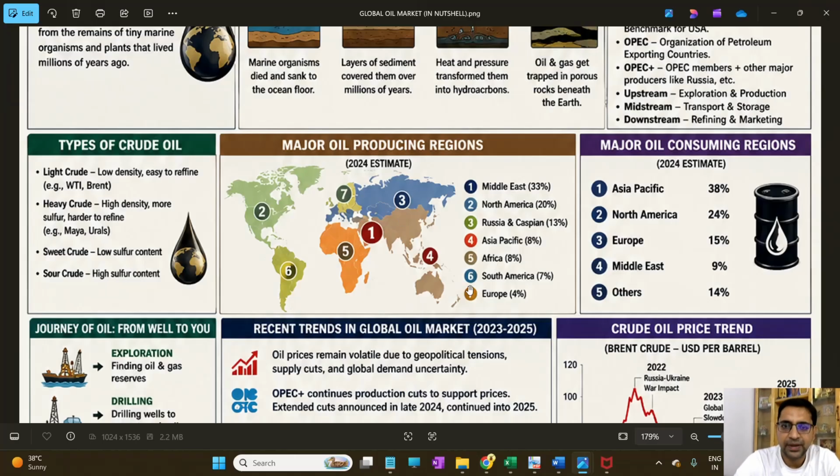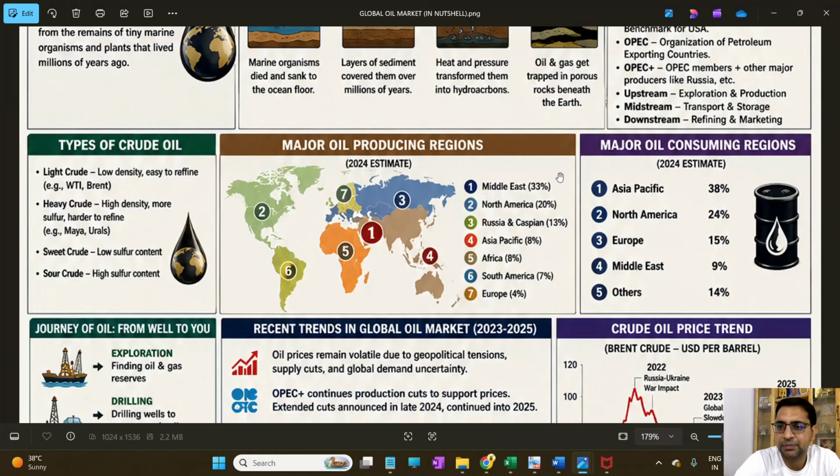Some of the major oil producing regions are, on top, the Middle East, which has 33% of the world's oil as per 2024 estimates. Second is North America with 20%, then Russia and Caspian with 13%, Asia Pacific with 8%, Africa with 8%, South America with 7%, and Europe with 4%.